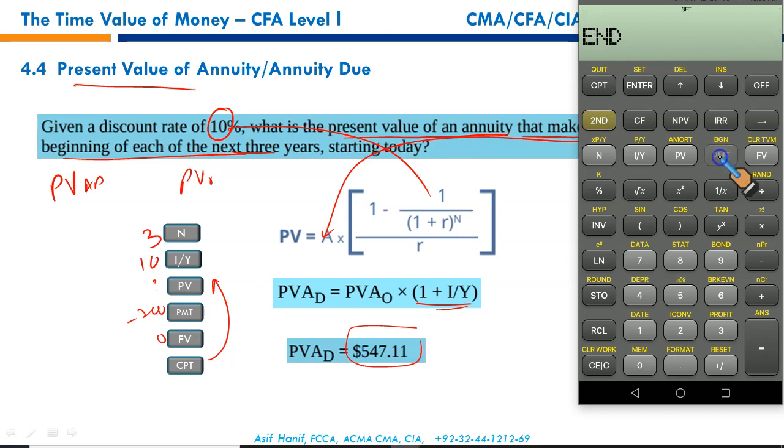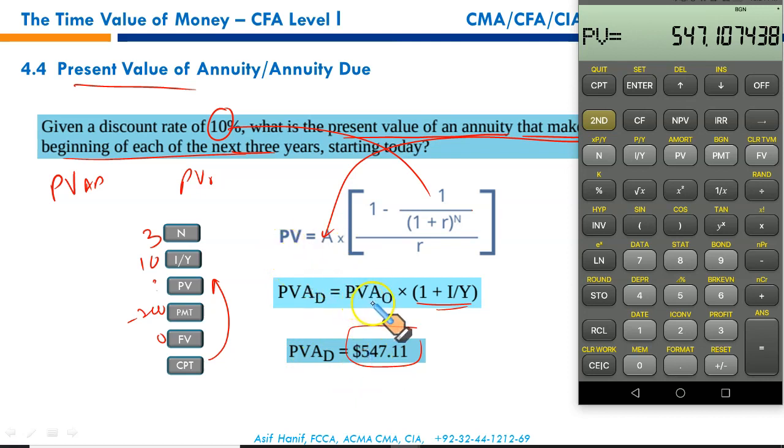Second PMT, second set. Now in the beginning mode, enter 3, quit. 3 is N, interest rate is 10, present value to be calculated, the payments are negative 200, and the future value is 0. You simply press compute and PV. Here we go, 547.11. It will calculate the present value of annuity due straightforward.